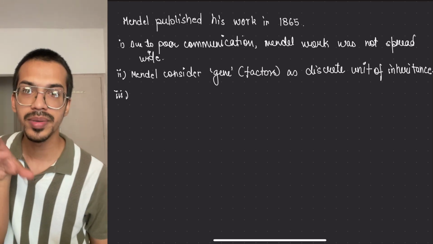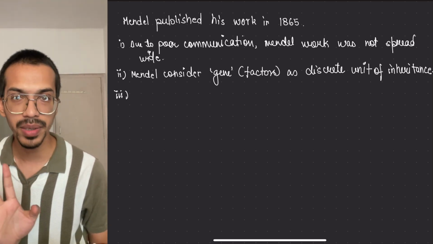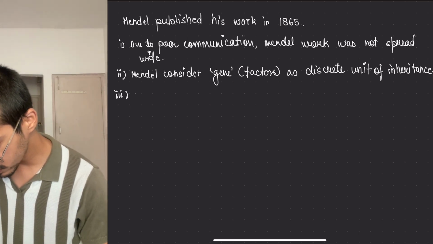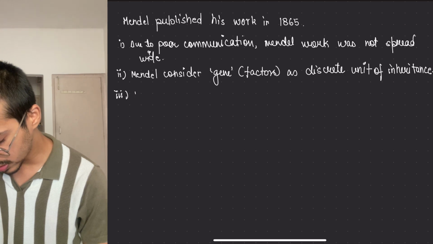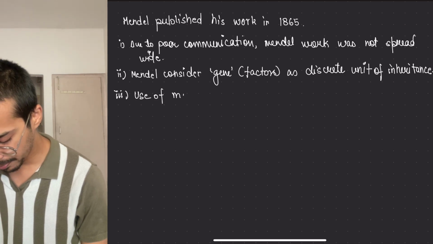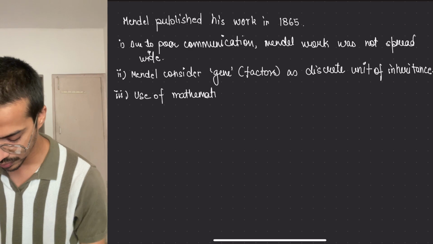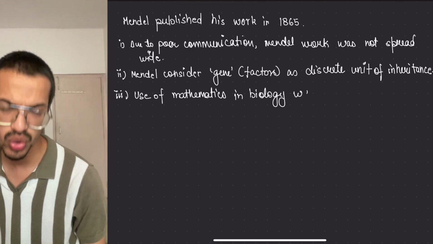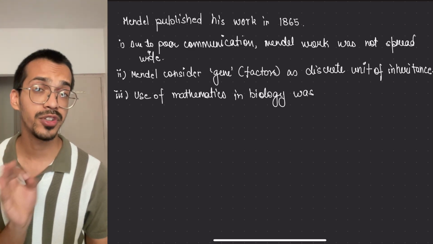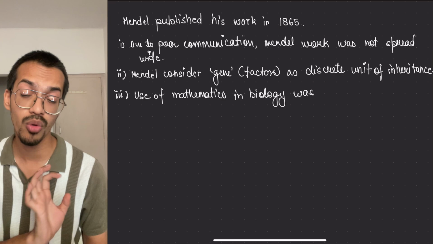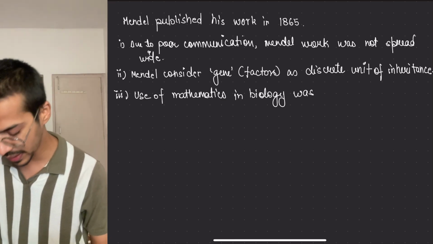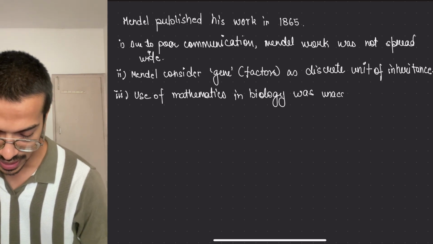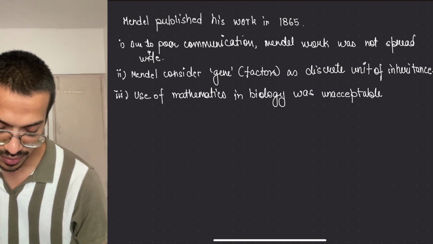And the third one says that Mendel used mathematics in biology, like the phenotypic ratio. This will be the ratio of the plants that will come with this property and all, which was also not acceptable at that time. Use of mathematics in biology, you know, they used mathematics in phenotypic ratios. They were able to find out how many will be this, how many will be this, how many will come, right? Use of mathematics in biology was unacceptable at that time.